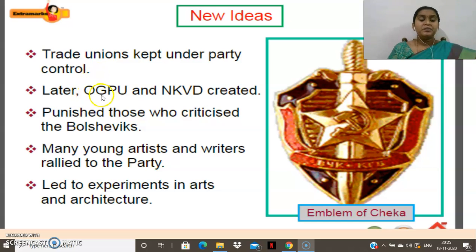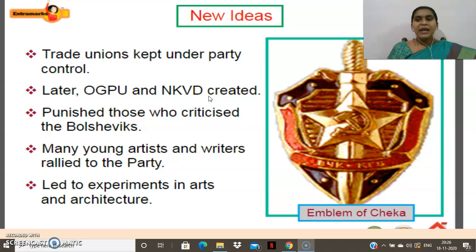And later OGPU and NKVD were created, it's like a secret police. Children, you have to understand, this is a secret police. What is their work? They will be in civil dress and they will be among the people, the public only, and they will be observing them.